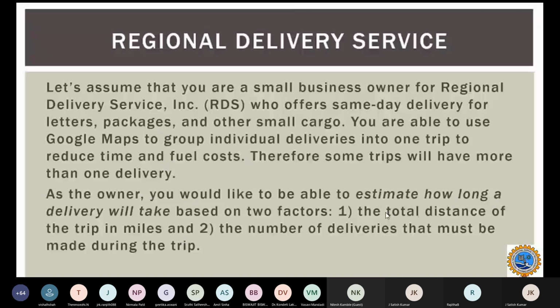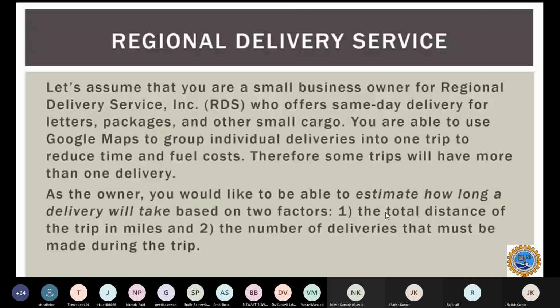So the ideal would be, when you go for one trip, in that route, whatever deliveries are there, we will try to deliver all of those deliveries so that it will reduce the time, reduce the fuel cost, and reduce the effort that the man has taken to deliver. So therefore, some trips will have more than one delivery.